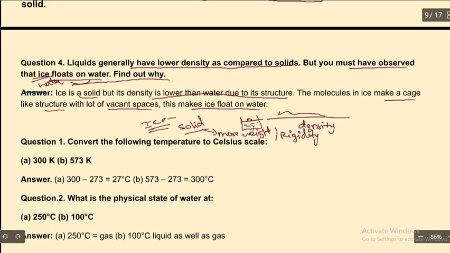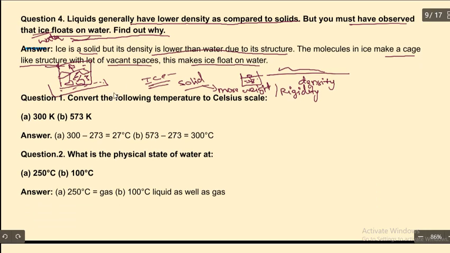But it is not going to sink, because the molecules present in the ice are arranged in a cage-like structure. If you see properly, the ice molecules are arranged in a cage-like structure. That's the reason the vacant spaces are present in the ice, and the ice is going to float in the water. Understood?